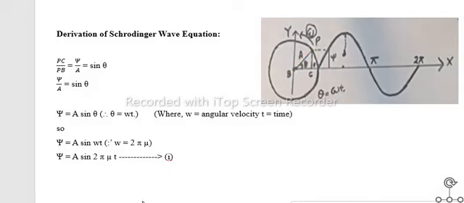So we will get psi equals A sine omega t, where omega is equal to 2 pi mu. So the equation of psi will become psi equals A sine 2 pi mu t, which we call equation number 1, and it continues in the next.